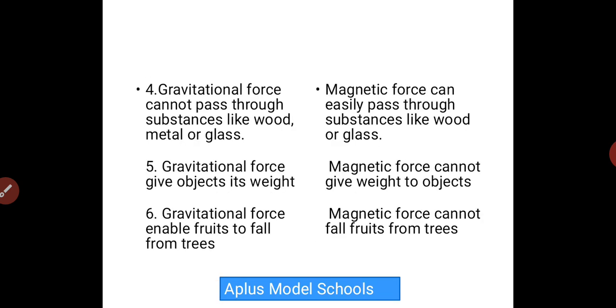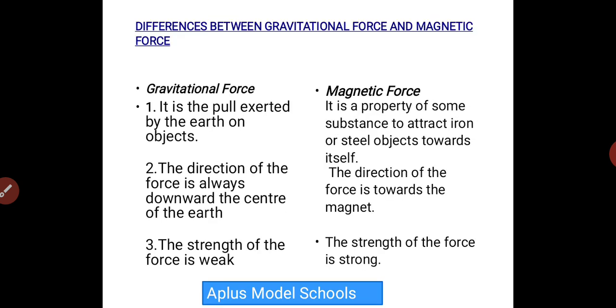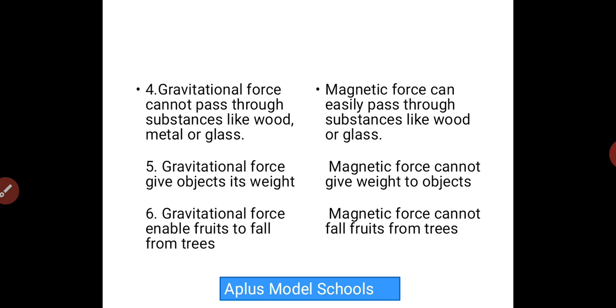We're still talking about the difference between magnetic force and gravitational force. Gravitational force cannot pass through substances like wood, metal, or glass, while magnetic force can easily pass through substances like wood or glass. Gravitational force gives an object its weight. Yes, it gives an object its what? Its weight. Magnetic force cannot give weight to an object.